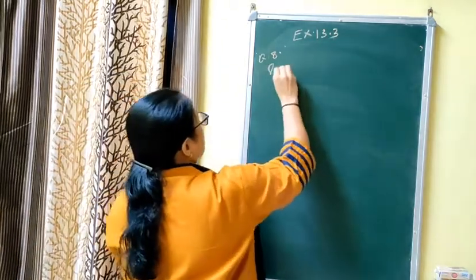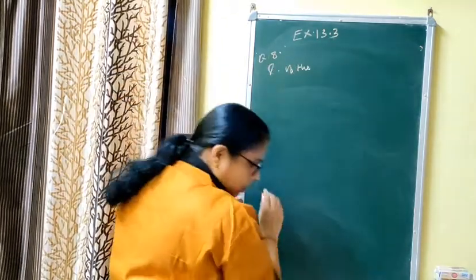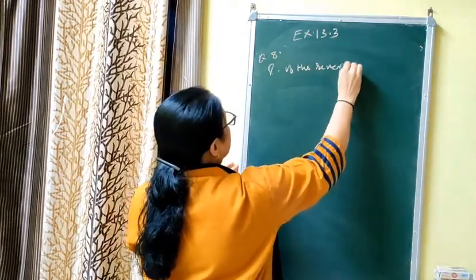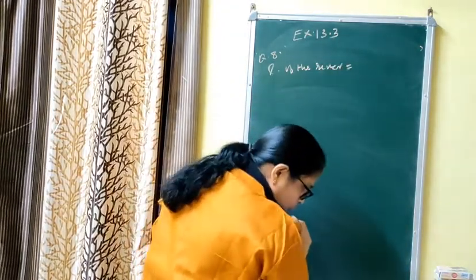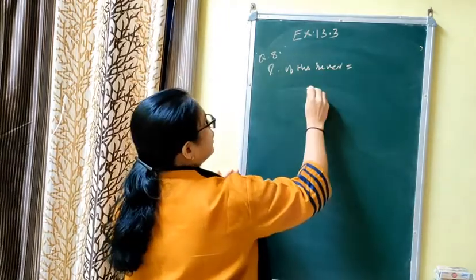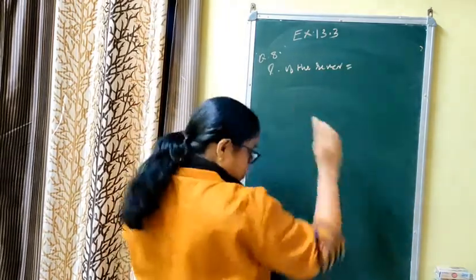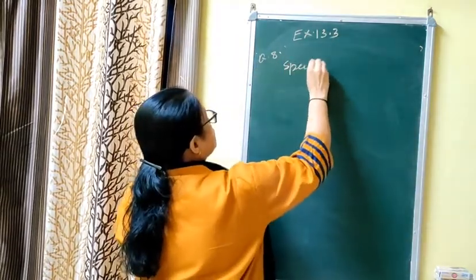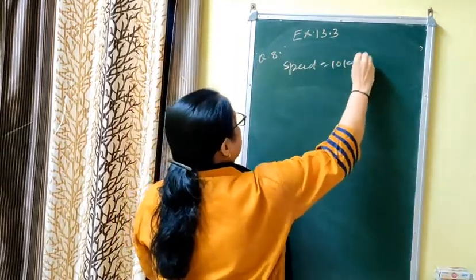First of all, write the length of the river. Water is flowing at the rate of, the speed of the water, speed is equal to 10 kilometer per hour.